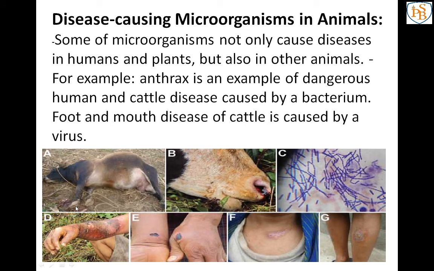The first one, the foot, is affected by this bacteria. Next one, the mouth of the animal. See how the pathogens are growing. These images show that anthrax disease is caused not only in animals but in humans also. See the hand, the neck and the leg of the human. So microorganisms cause diseases not only in humans but in other animals also.